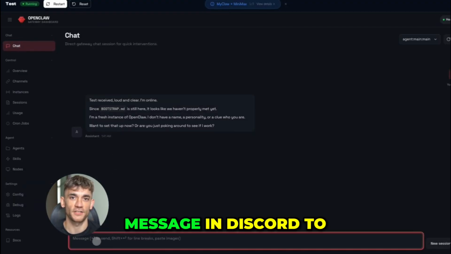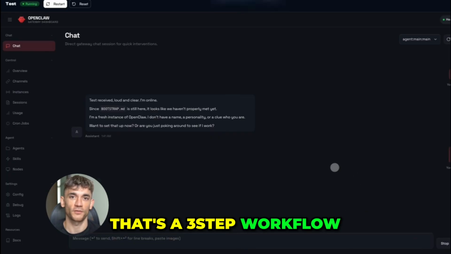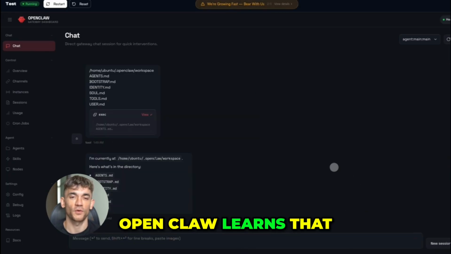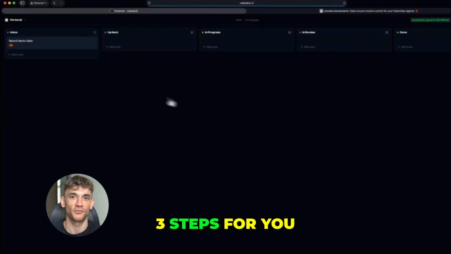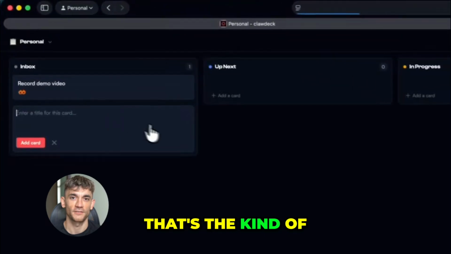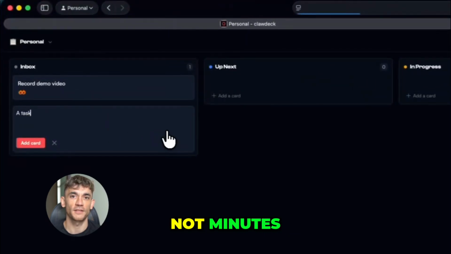Then I send a message in Discord to the team. That's a 3-step workflow that happens the same way every time. OpenClaw learns that pattern. And eventually, when you finish a video, it just handles those 3 steps for you. Tab closes, agent fires, workflow done. That's the kind of thing that saves hours every week, not minutes, hours.